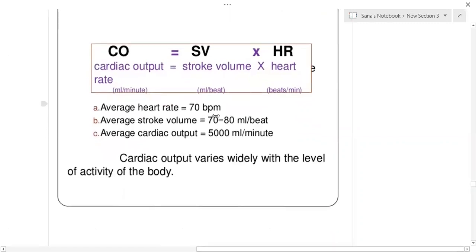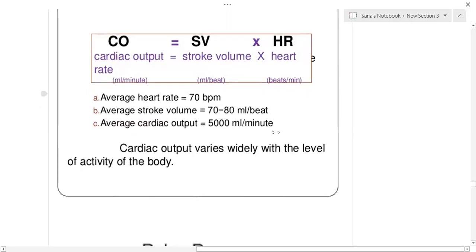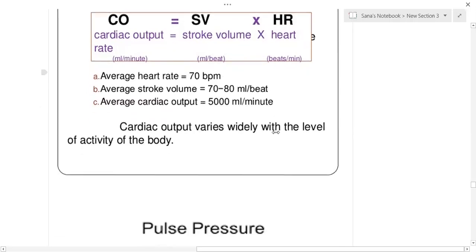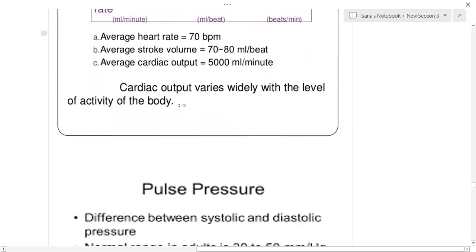Average heart rate is equal to 70 to 72. Average stroke volume is around 70 to 80, but we are taking it as 70. Average cardiac output is equal to 5000 ml per minute. Slight variation may come from person to person.